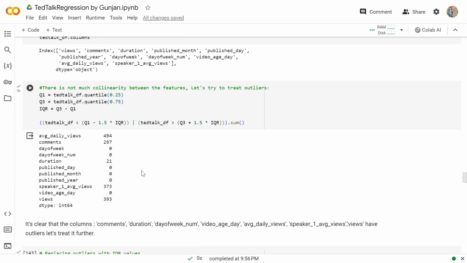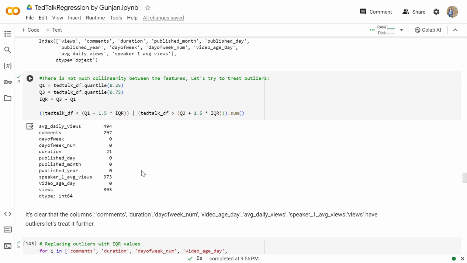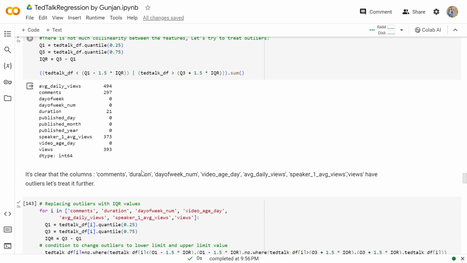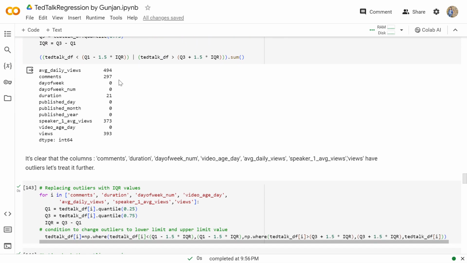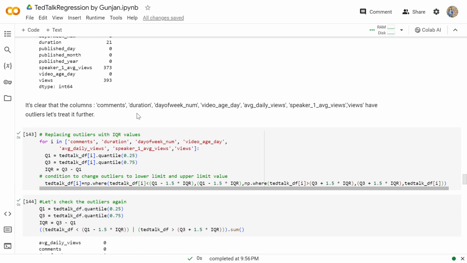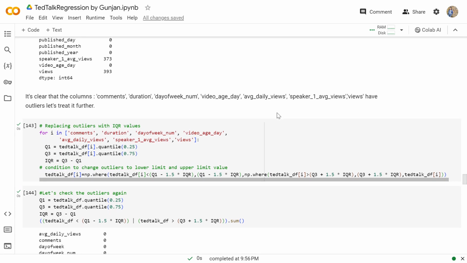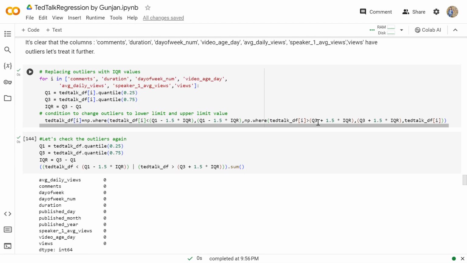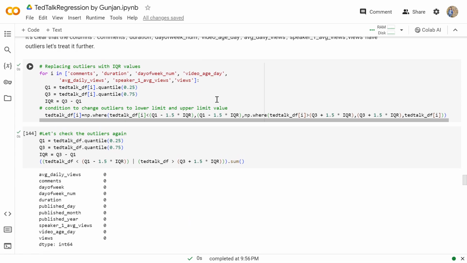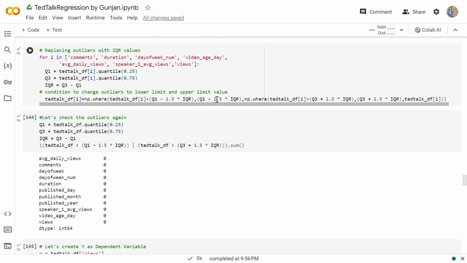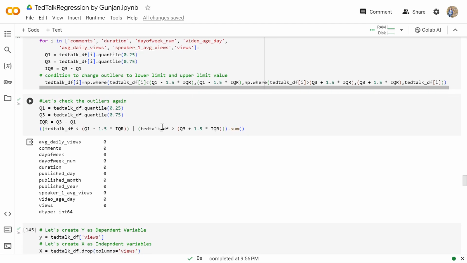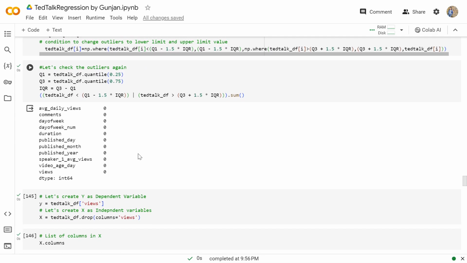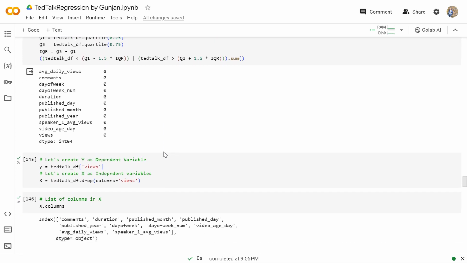So now there is not much collinearity between the features. So let's try to treat outliers. So from here it is clear that the columns comments, duration, day of week number, video age day, average daily views, and speaker 1 average views have outliers. So let's treat them. We are replacing the outliers with the IQR values, with a condition to change the outliers to the lower limit and upper limit values. So now again we'll check the outliers. From here we can see we are left with none of the outliers.